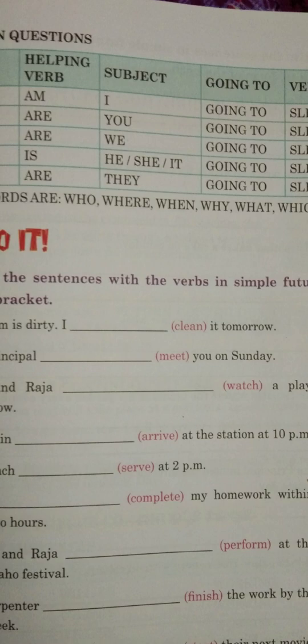So children, I hope now you know that whenever we write the simple future tense, it is using will or shall. Generally we use I will or I shall or we shall, plus the verb. Like, I will go, I will say, I will speak, like that.